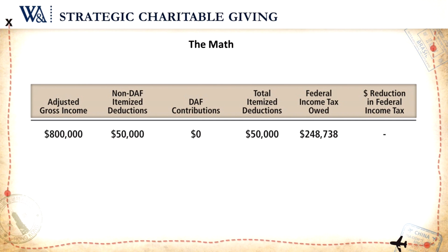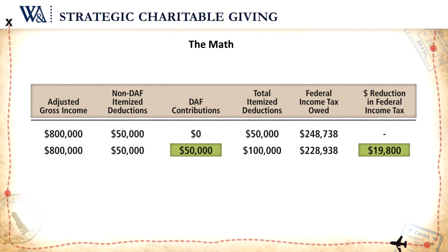So right now, because of their income windfall, the Smiths have adjusted gross income of $800,000. Now they also have non-donor advised fund itemized deductions of $50,000. So maybe that's property taxes, mortgage interest, other charitable contributions they've already done, totaling $50,000. If they do nothing else this year, you can see what their federal tax bill will be. Almost $250,000 is going to the United States government.